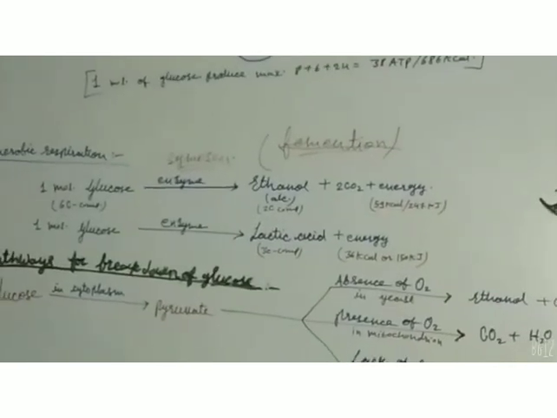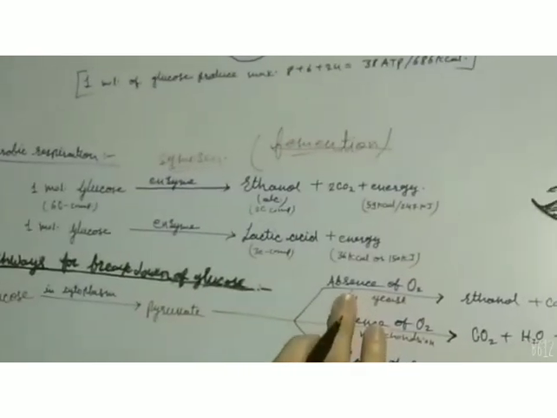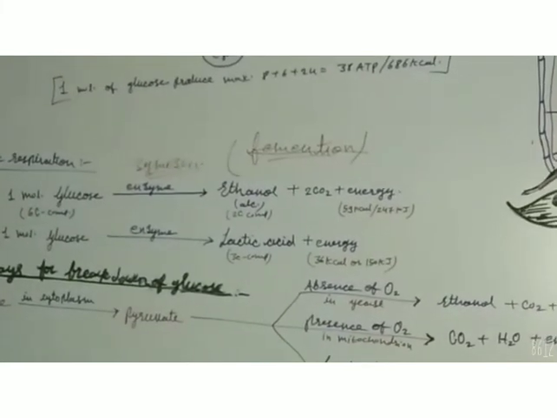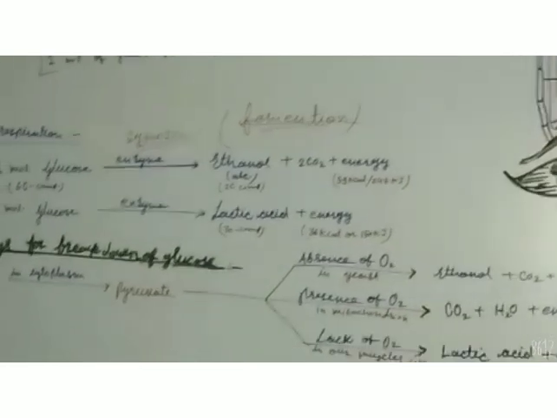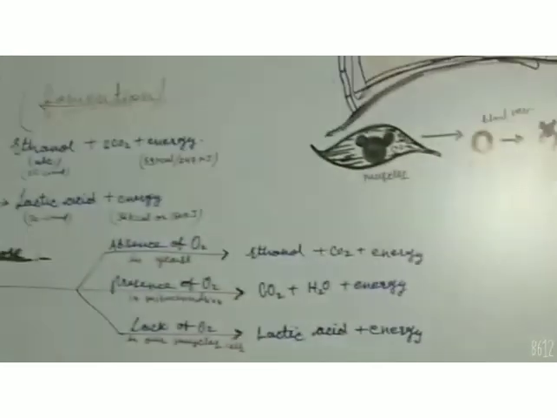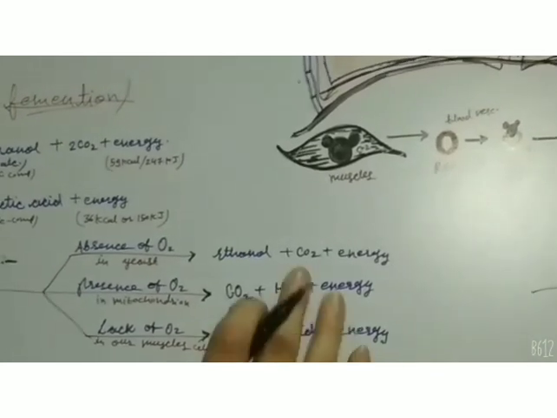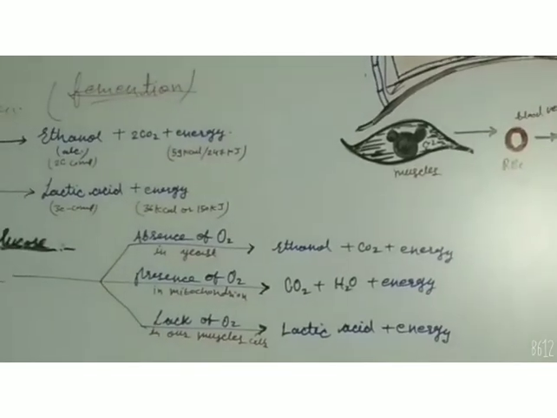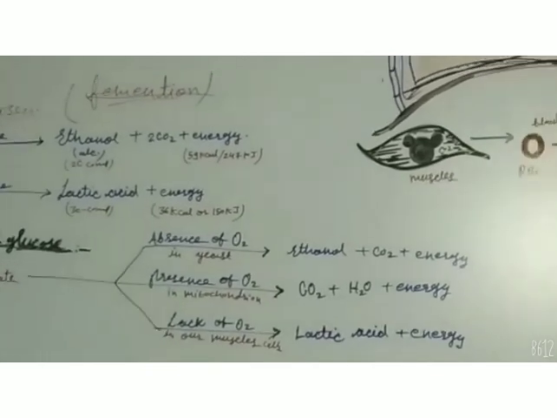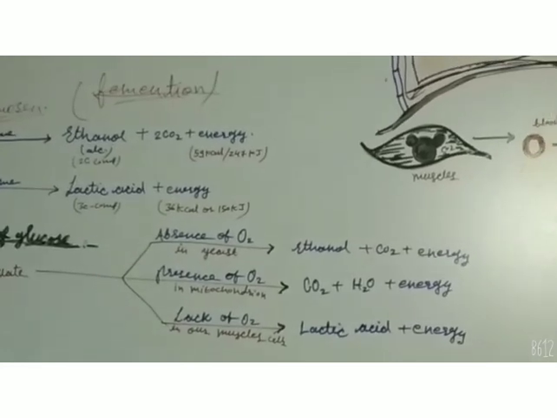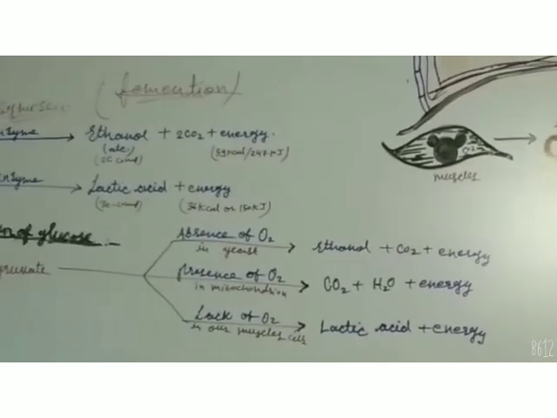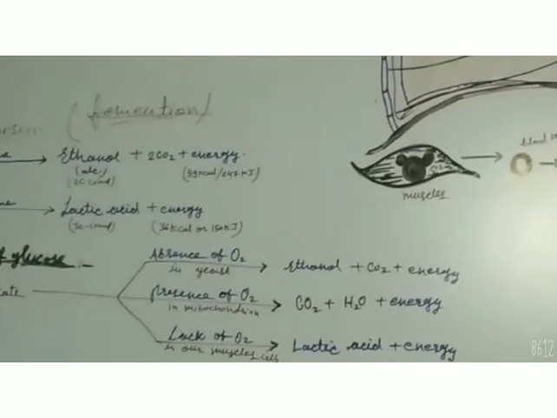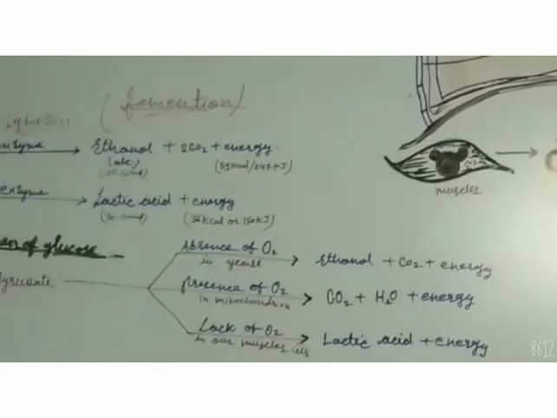So in this way there are different paths through which glucose breaks down in our body and releases energy. The first path is aerobic respiration. Another is anaerobic respiration, and the third one is the partial breakdown of glucose. In all conditions energy is produced, but the other end products are different. So student, in this lecture we have studied respiration and the respiratory system of the human being and its types. In the next lecture we will study respiration in plants and other organisms, and the respiratory pigments and their mechanism.